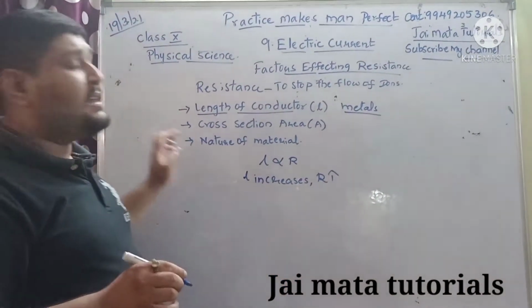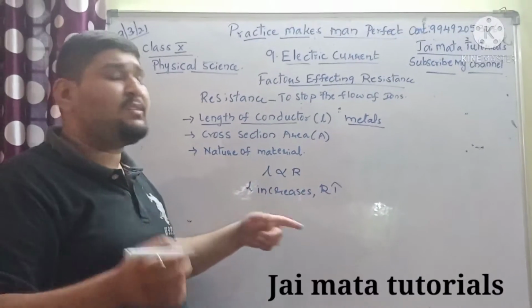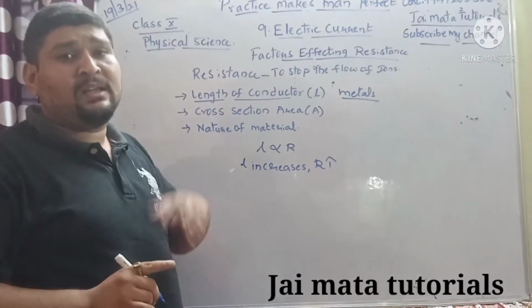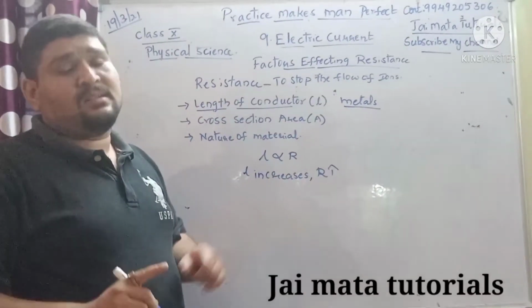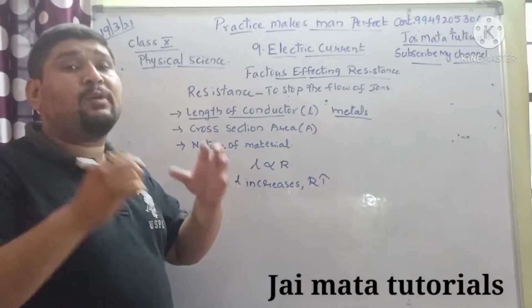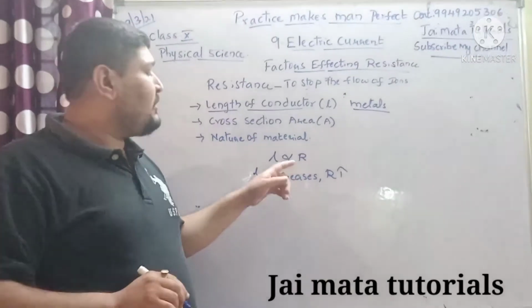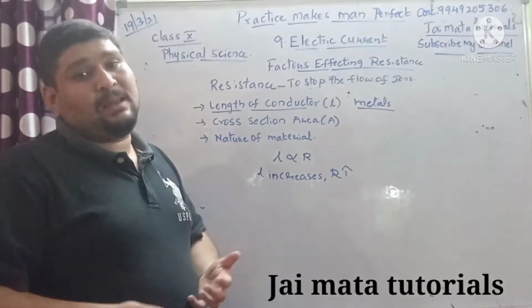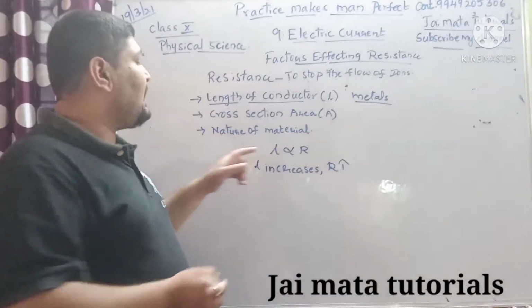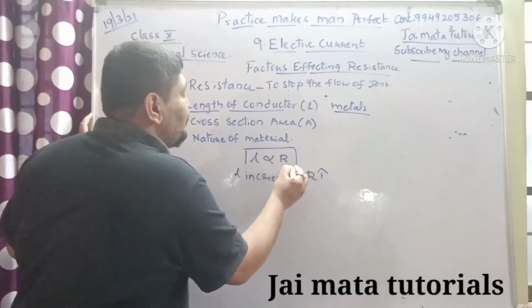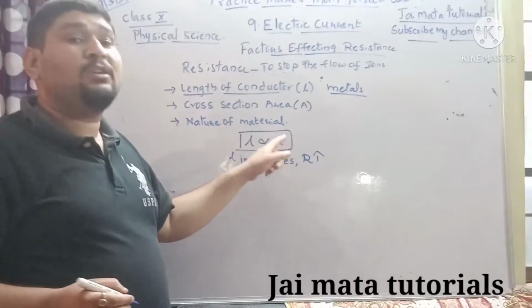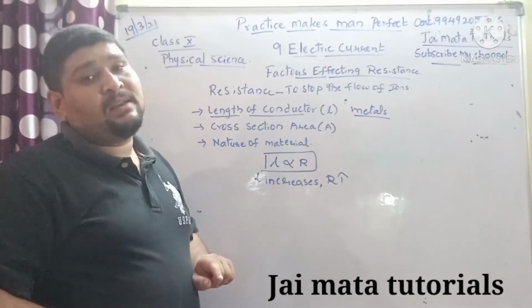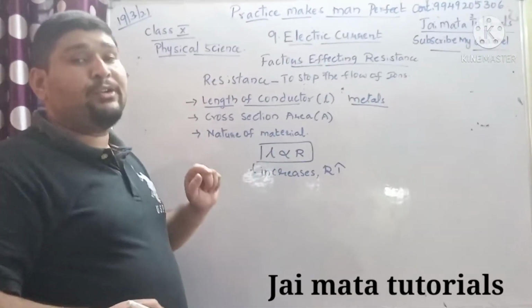For example, children, when you are connecting a circuit, if the length of the wire is longer, there are more chances of ions getting stopped for a while. That's the reason the length of the conductor is directly proportional to resistance. If the length of the conductor increases, resistance also increases. So this is one factor.